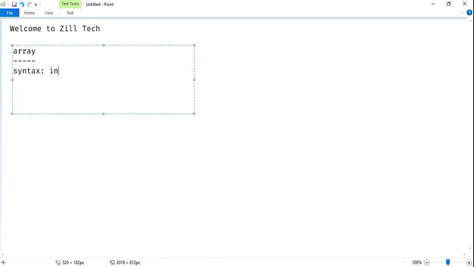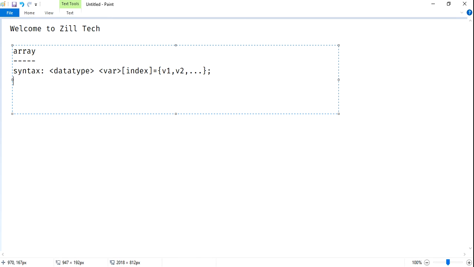We have a syntax where we write a data type, a variable name, and an index, or we can declare values, value 1 and value 2, and so on.